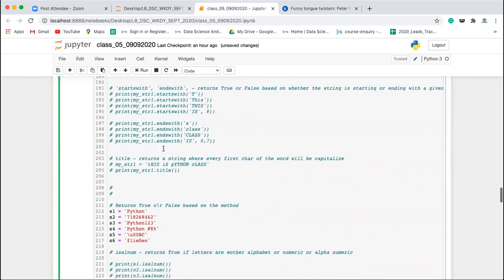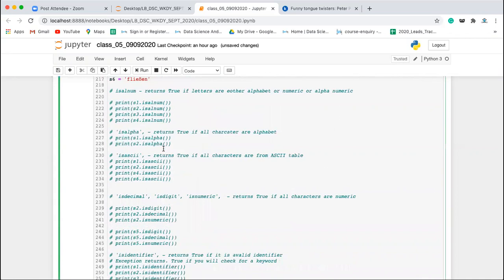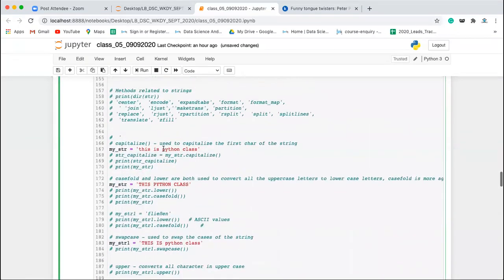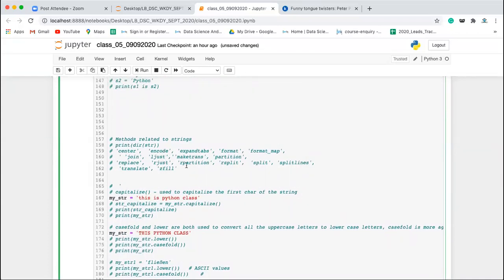Now the next set of methods we are going to discuss. Format we have already discussed. I discussed it yesterday in the format function, how you can do the formatting of a string.